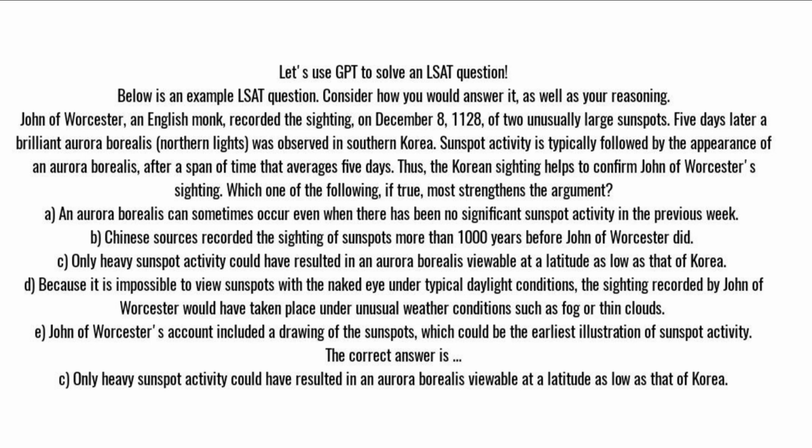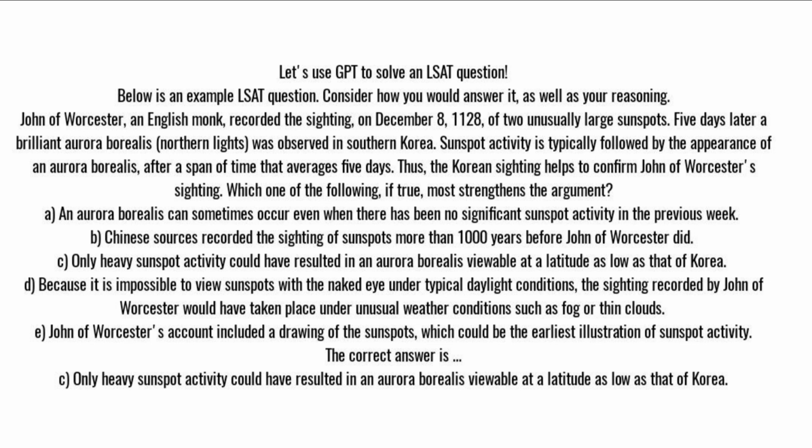John of Worcester, an English monk, recorded the sighting, on December 8, 1128, of two unusually large sunspots. 5 days later, a brilliant aurora borealis, northern lights, was observed in southern Korea. Sunspot activity is typically followed by the appearance of an aurora borealis, after a span of time that averages 5 days. Thus, the Korean sighting helps to confirm John of Worcester's sighting. Which one of the following, if true, most strengthens the argument?